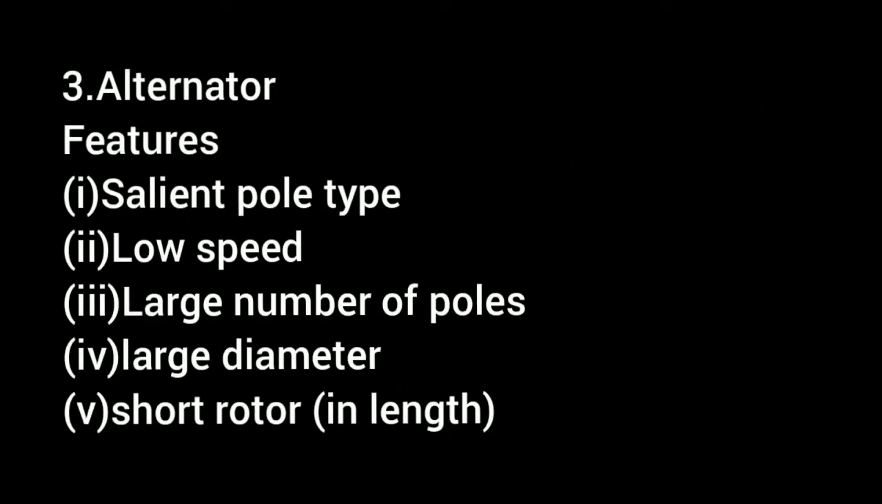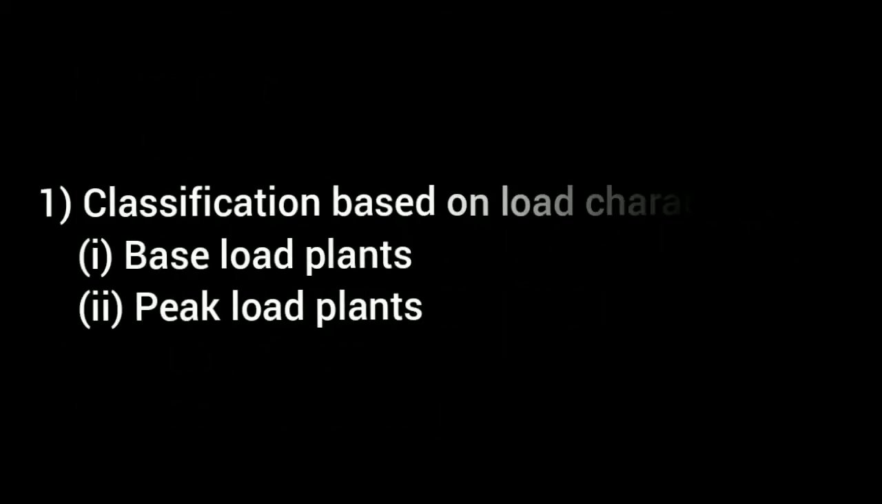Then next we can discuss the alternator. Hydroelectric generators are salient pole type, which are having low speed, large number of poles, a large diameter, and a short rotor in length. Then next we can discuss the classification based on load characteristics.